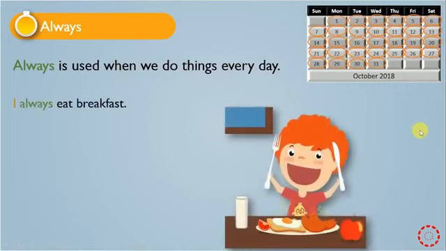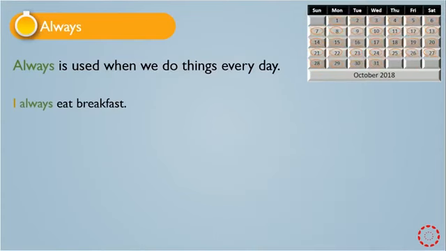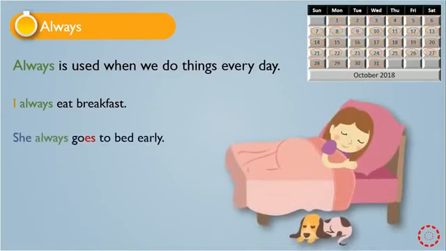I always eat breakfast. I always eat breakfast every day. She always goes to bed early. Every night she goes to bed early.